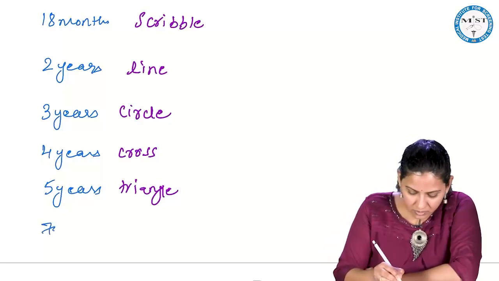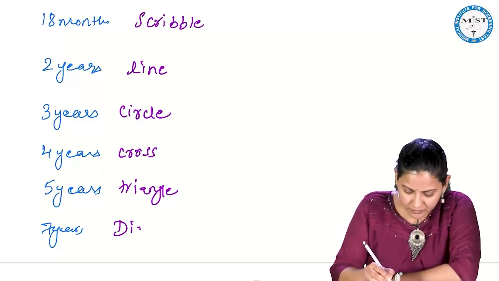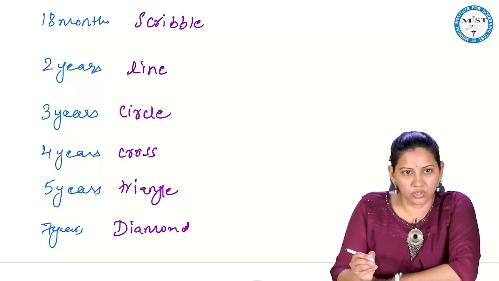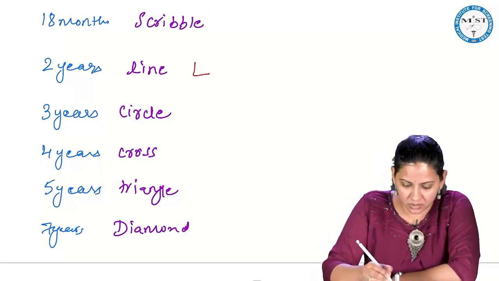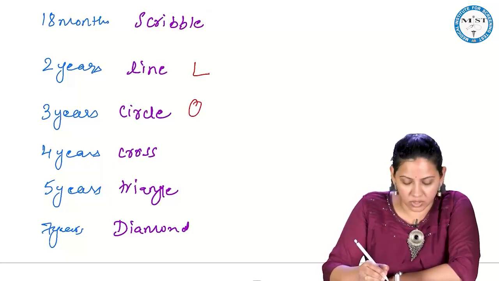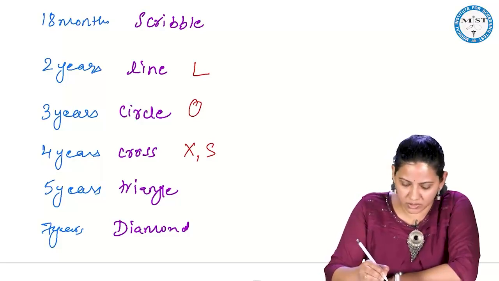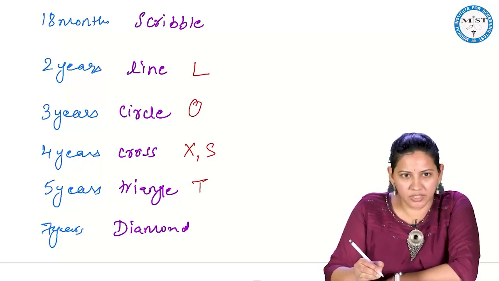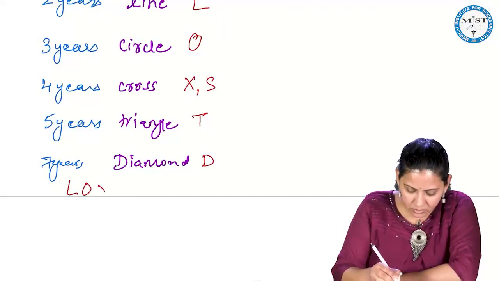And here 7 years is diamond. How do you remember? Very easy. Just remember line is L, circle is O, cross is X. So logs S, square. Either it can be a cross, that is the plus sign, or it can be a square, that is also 4 years. Then triangle T and diamond D. So this goes by a mnemonic of logs STD.